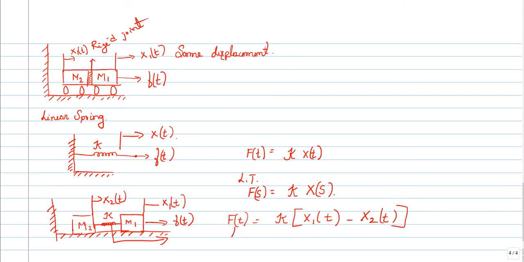If I apply the Laplace transform, this is f of s equals k into x1 of s minus x2 of s. This is the equation when a spring has a connection between m1 and m2.